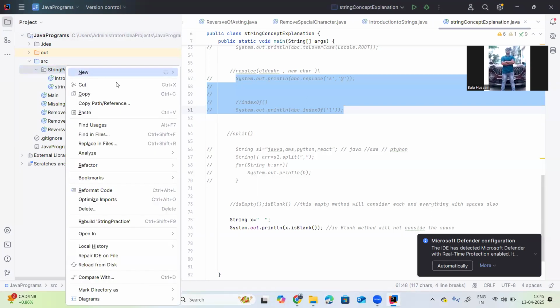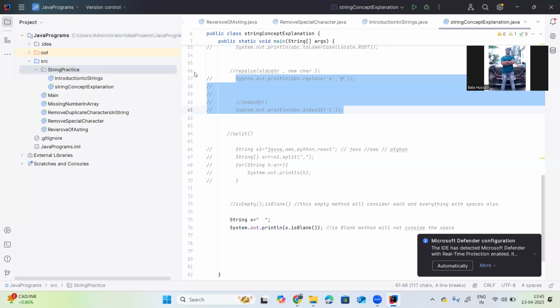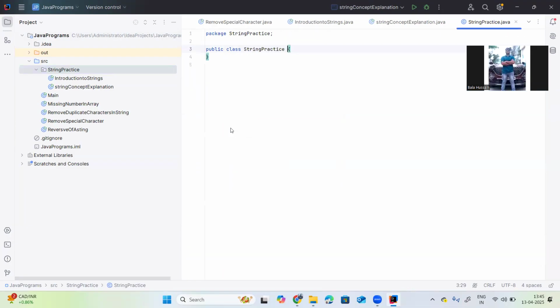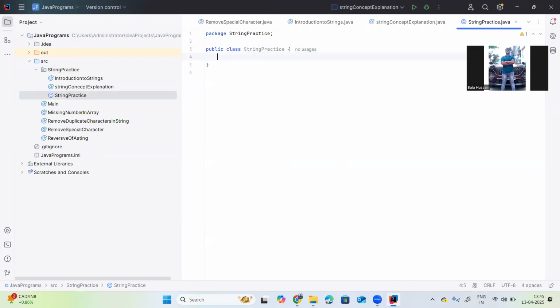Let me create a new Java class here. I am creating the class StringPractice. I am creating just one class for string practice, and I am using the main method: public static void main.